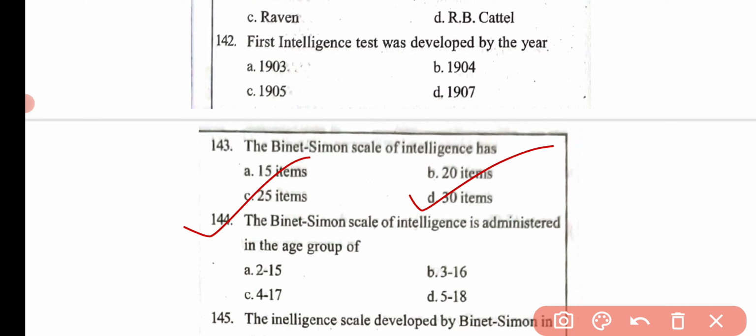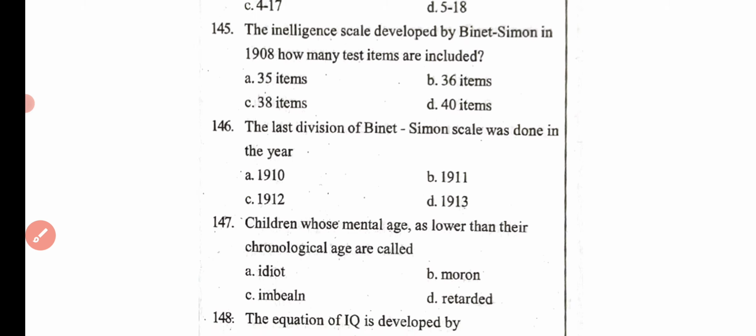Then the next question, the Binet-Simon scale of intelligence is administered in the age group of 2 to 15 years, 3 to 16 years, 4 to 17 years, and 5 to 18 years. Here the correct answer is option B, that is 3 to 16 years.